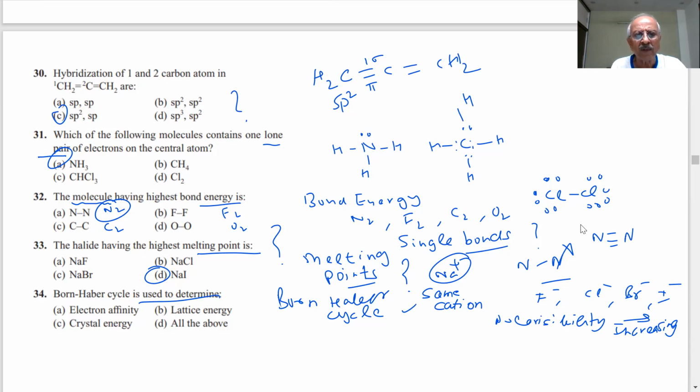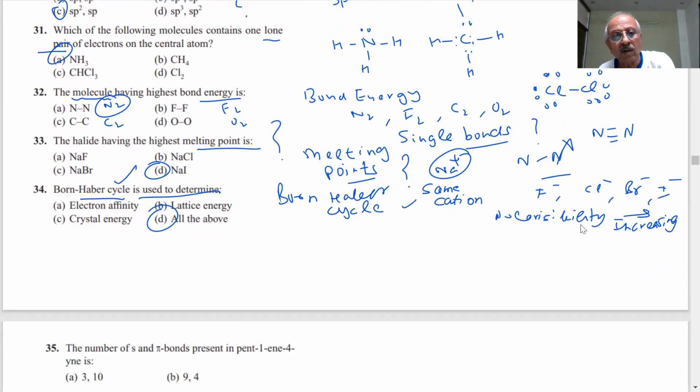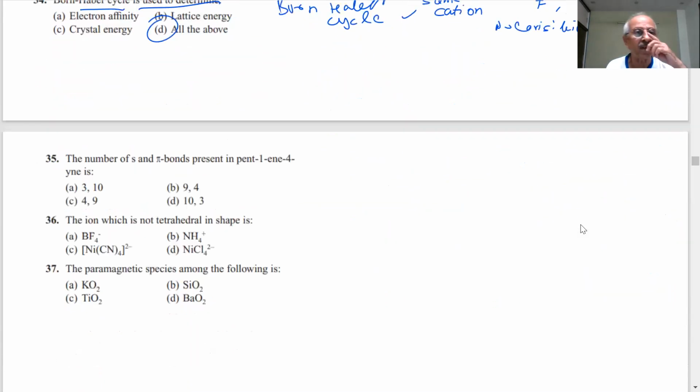Lattice energy. Only lattice energy? It can be lattice energy, crystal energy, electron affinity. It can actually be all of the above. If you write the Born-Haber cycle, when one of the things is not known and the others are known, I can calculate it from the cycle. If lattice energy is given, I can calculate the other quantities also, because it is a cycle. We can use it to find different types of energies.